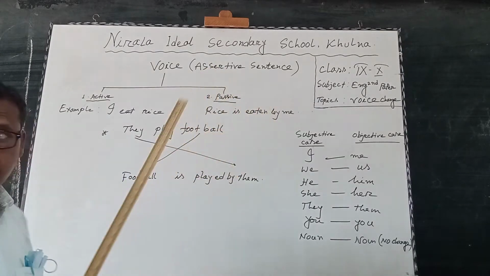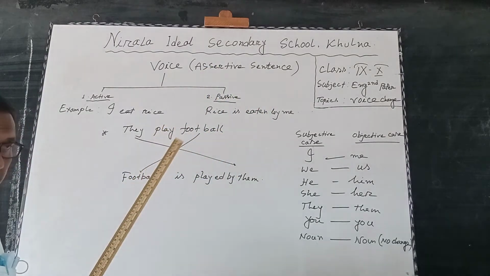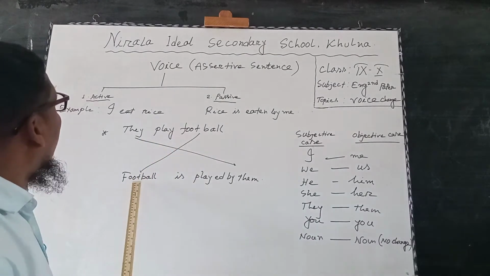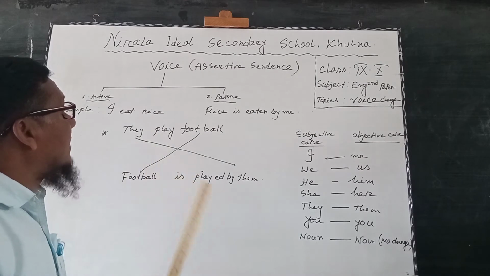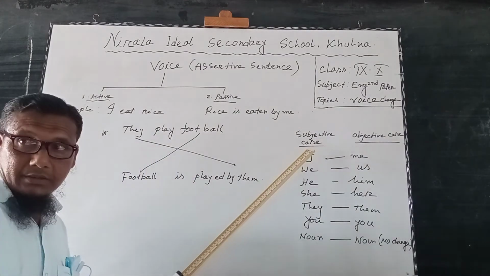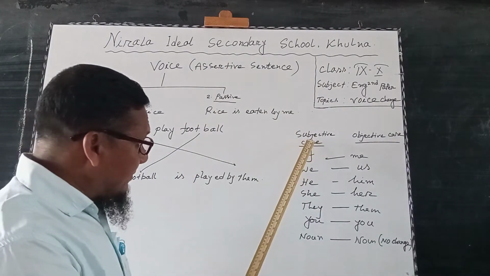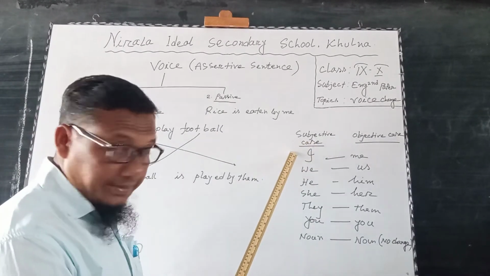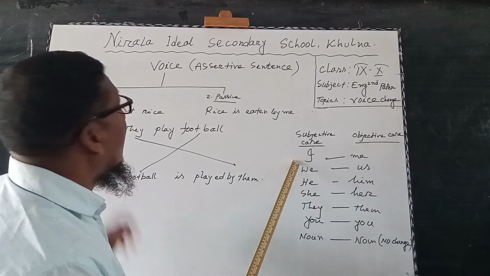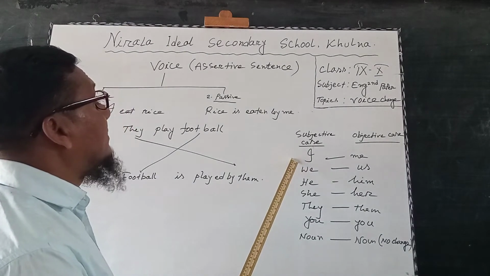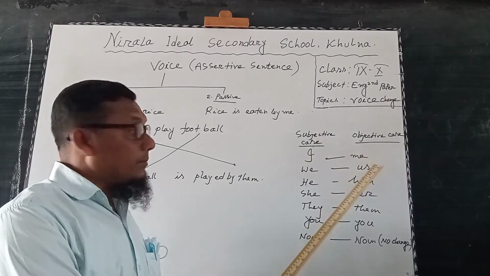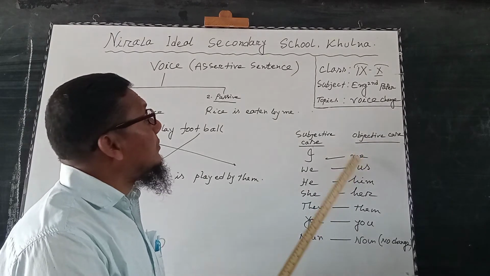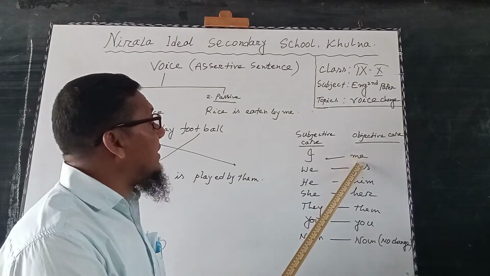For an assertive sentence, for the place of subjective case and objective case, I have written: if the active subject is I, then in the passive the subjective case will be changed into the objective case me.